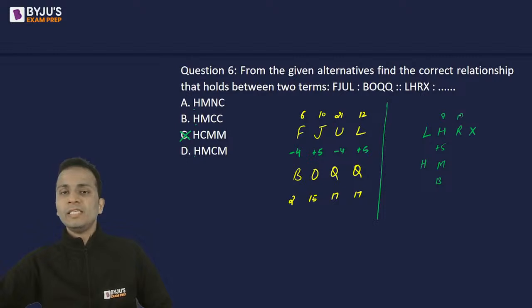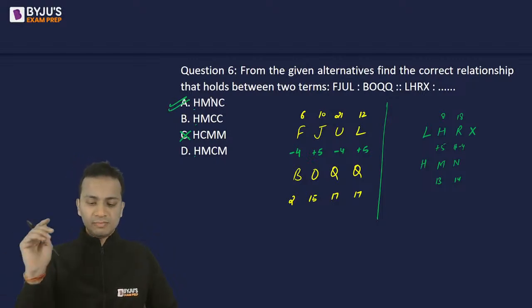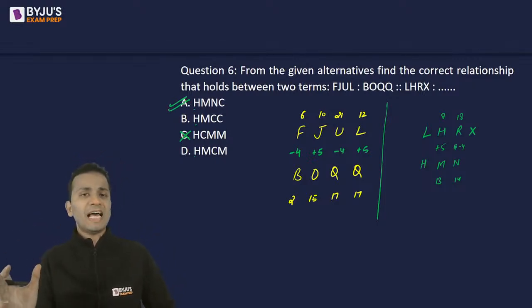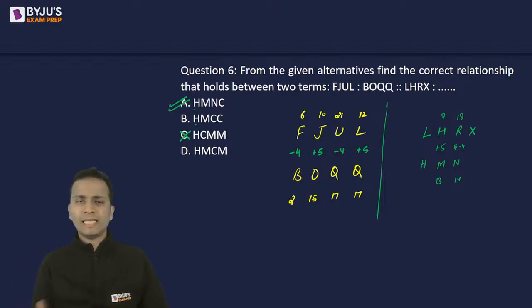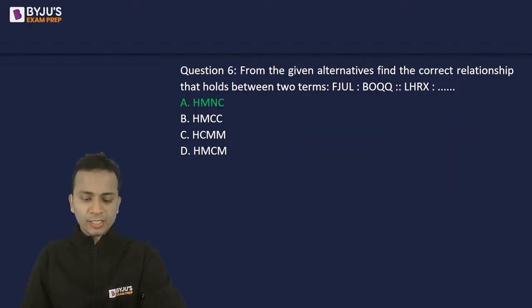R is 18 and I have to subtract 4. So that means -4. So that means 14. So it should be N. So HNM. Option A matches with the first three alphabets of the answer. That's it. No other option matches. You can save time, move on to the next question. Okay, so question number 6, the correct answer is option A.